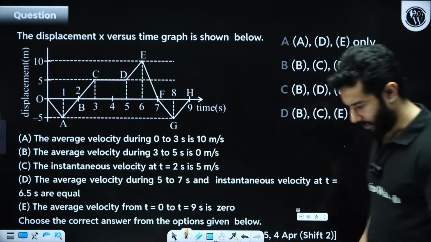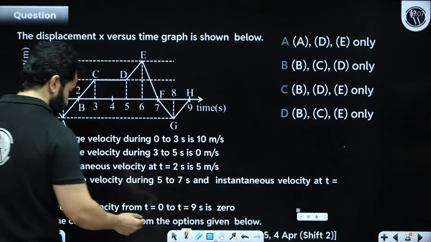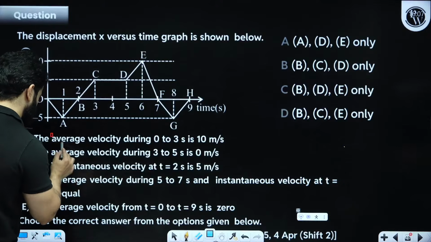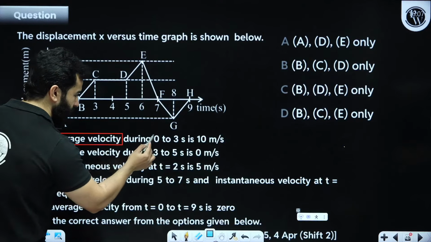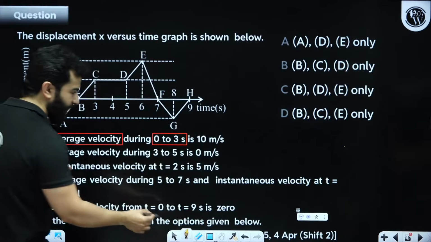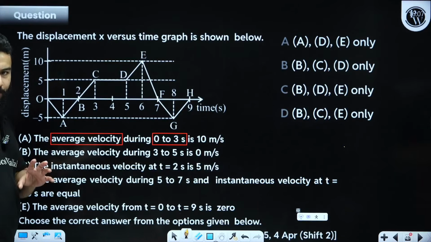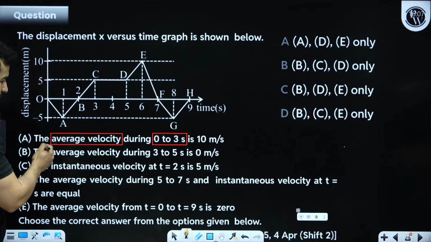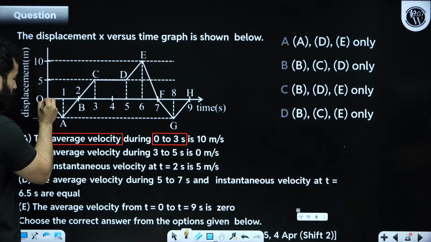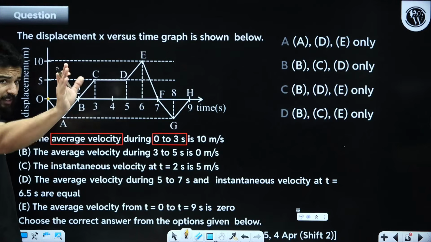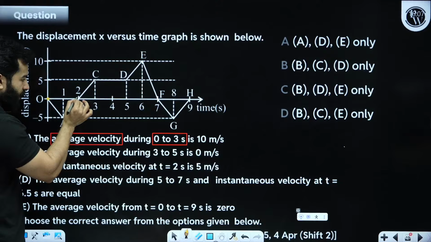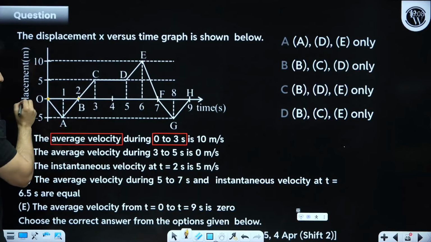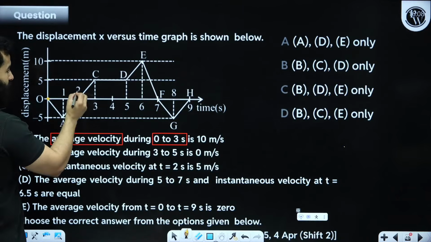Come on, now I think I can start. See, let's go step by step. They are talking about average velocity during time 0 to 3 seconds. Average velocity is total net displacement divided by total time, right? And this is displacement from 0 to 3. The body is starting from origin, please pay attention. It again comes back to origin. So in total time 3 seconds, the displacement is 5, right?